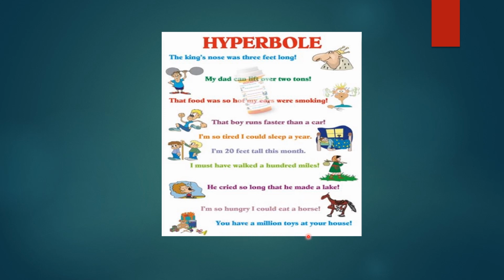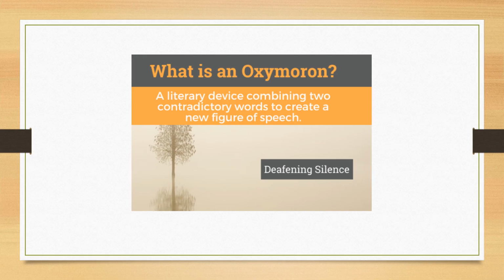You have a million toys at your house. Everybody can have toys, but not a million. It requires a lot of space to accommodate. So this is again a use of hyperbole. Now let's talk about the other poetic device.